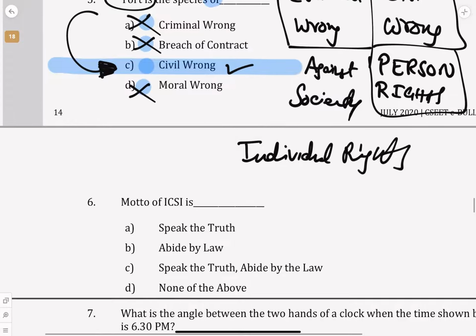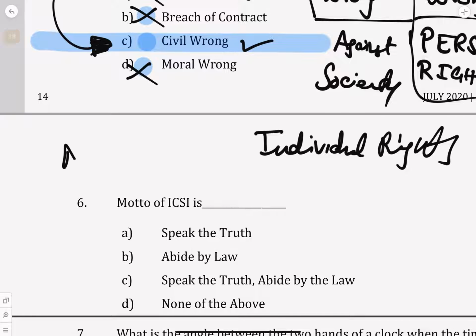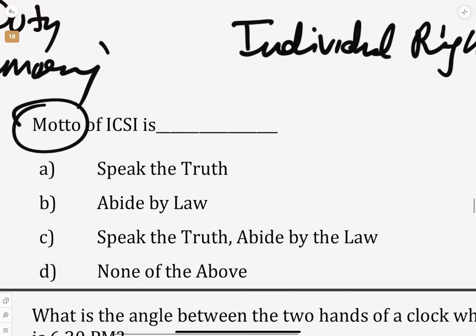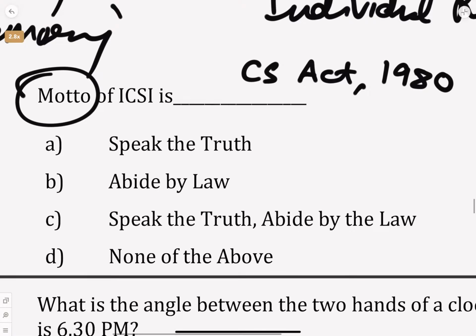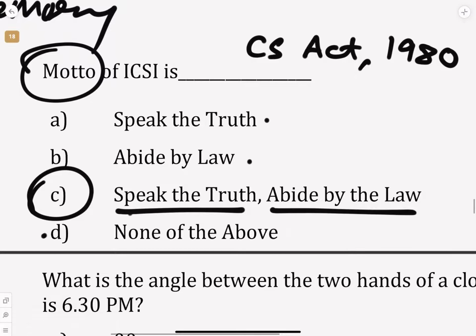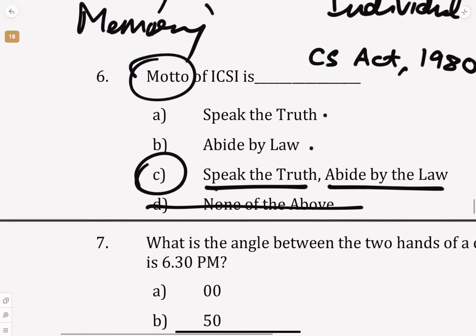Next is again a memory based question, but this is something you have to know. It is your duty to know if you are a CS student or member. The motto of ICSI. Even in the ICSI company secretary legislation, that is the CS Act 1980, in that chapter we saw what the motto of ICSI is. It is speak the truth, abide by the law. It is both, so the answer is C. It can't be none of the above.